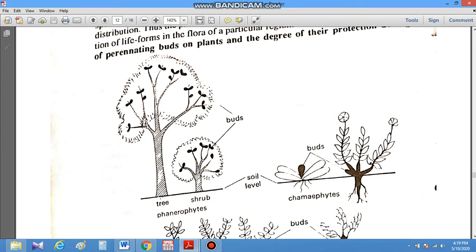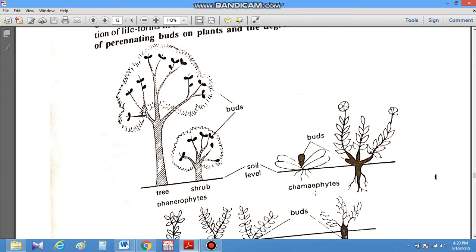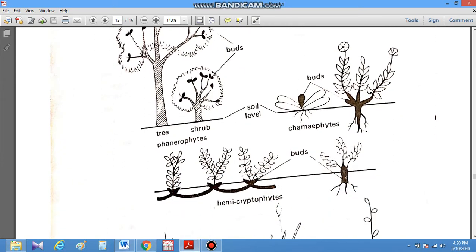Phanerophytes are those plants, either trees or shrubs, whose buds, or perennating buds, are situated above the ground level and protected. In the case of chamaephytes, these perennating buds are at the ground level. In phanerophytes they are above the ground level, and in chamaephytes it is up to the surface. In the case of hemicryptophytes, the buds are situated at the ground, with half the portion under the ground and some portion out of the ground. In this way they are protected.